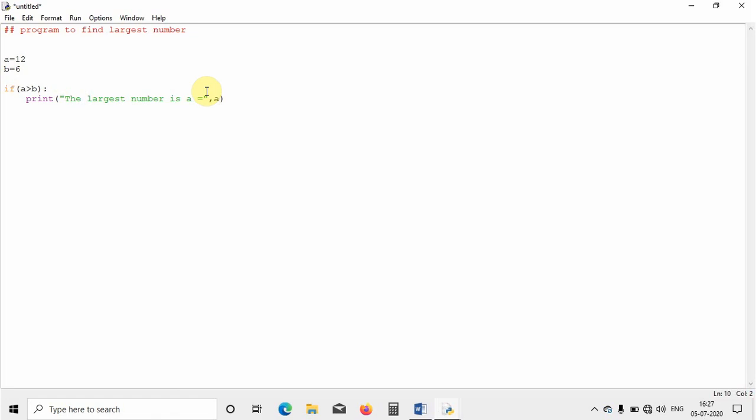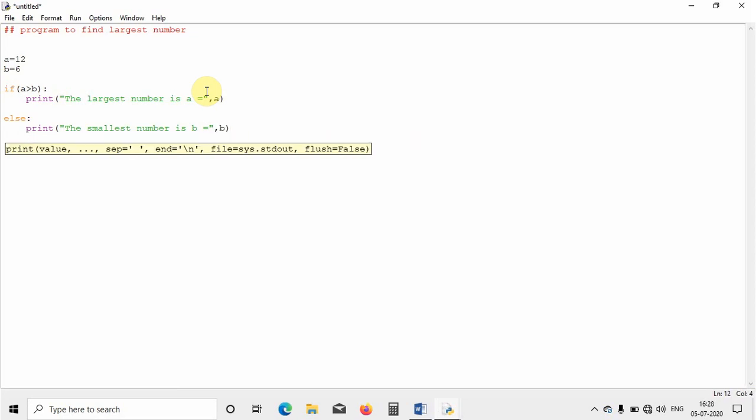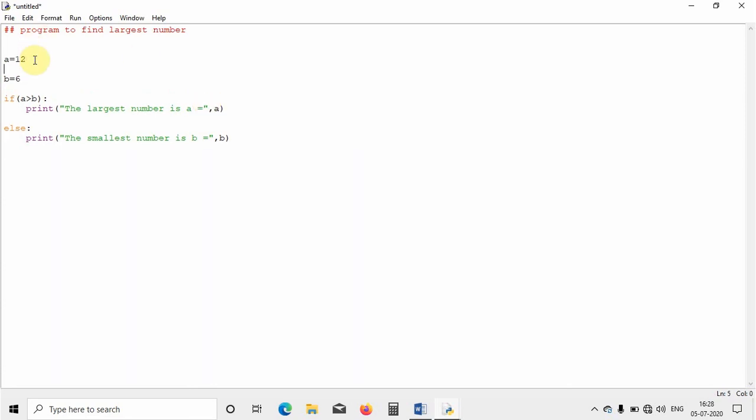If this condition is not satisfied, then it will come to this part, that is else, and it will print what I want to print: the smallest number is b and its value is equal to, comma b, so that it will print the b value. Then I come out of this block, and that's it. This is the complete program for finding the largest number.